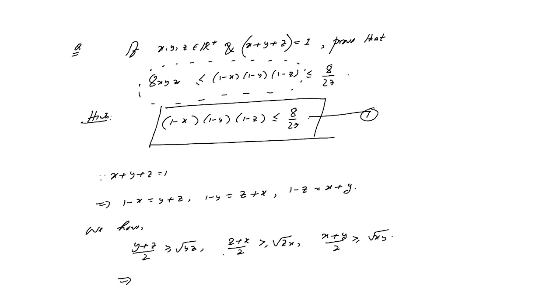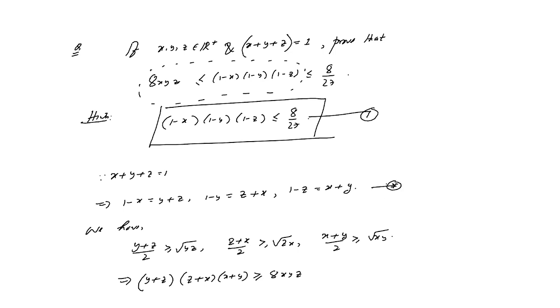Now we multiply all these inequalities. So what will happen? (y plus z) into (z plus x) into (x plus y) is greater than or equal to 8xyz.